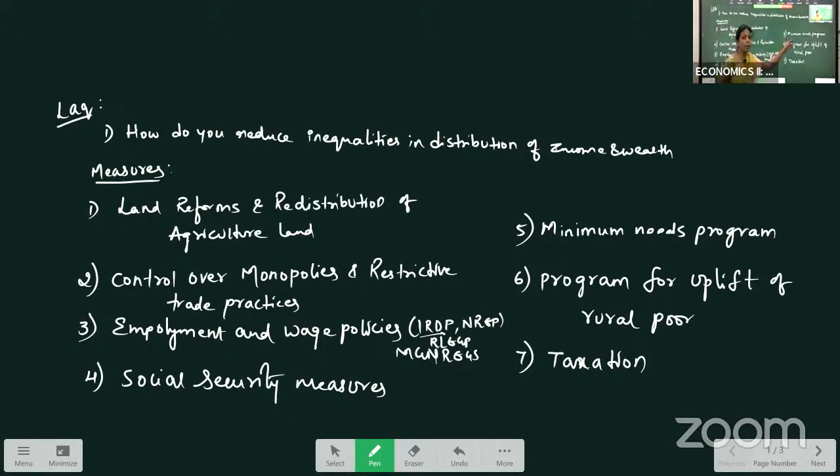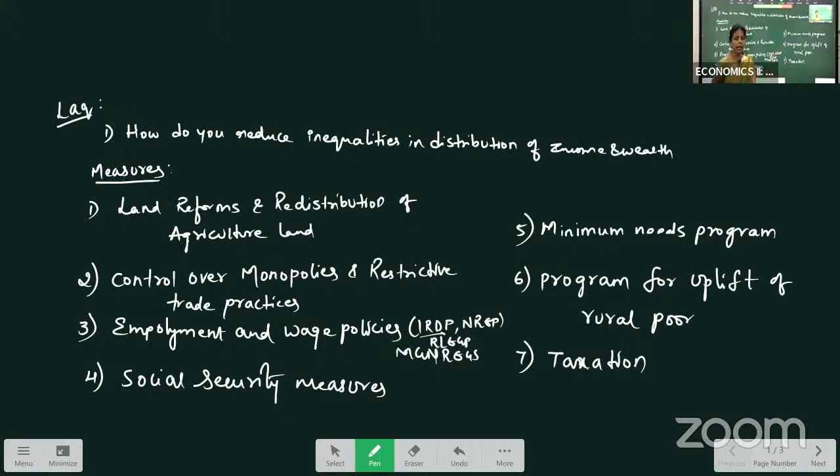Minimum needs program: food, education and health, which are basic necessities of life, are provided at subsidized prices, so low income people can consume them, their consumption levels will increase, and that will reduce inequalities. Programs for uplift of the rural poor, like the resource and income development program, special area development program, and supplementary work programs, will uplift the rural poor so that inequalities can be reduced.